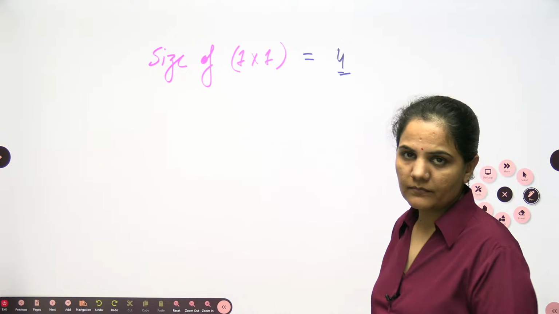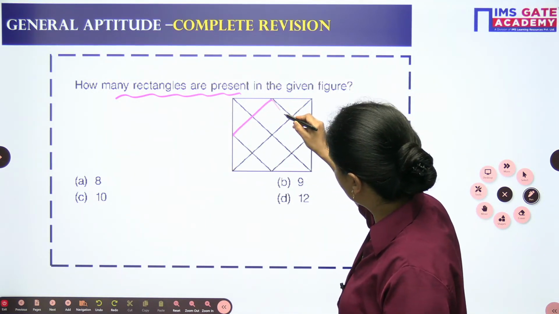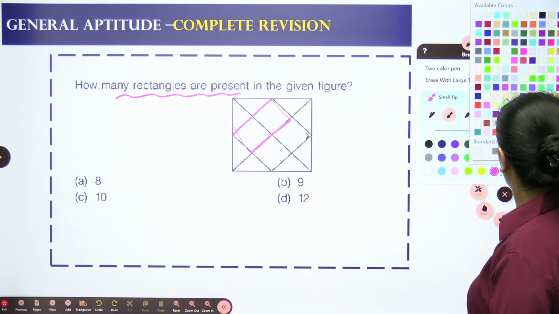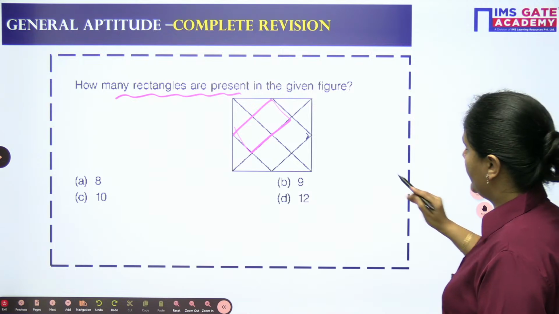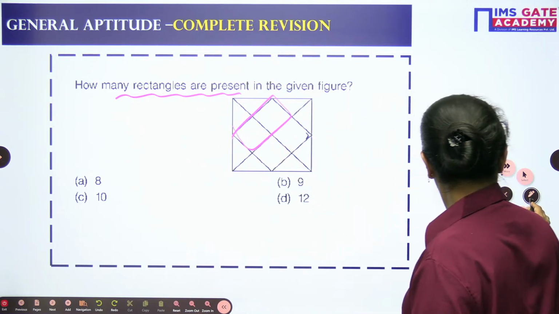Okay. Then I will go for 1 cross 2, or 1 by 2. This is 1 by 2, or 1 cross 2, you can see. Why is it not changing the color?